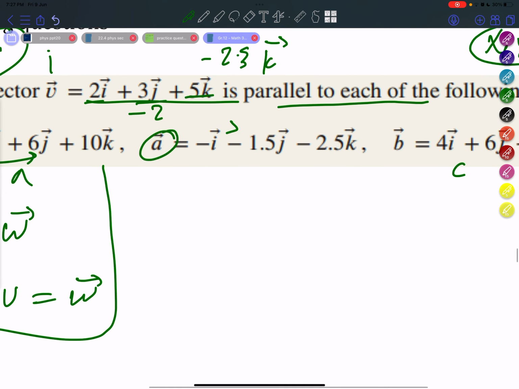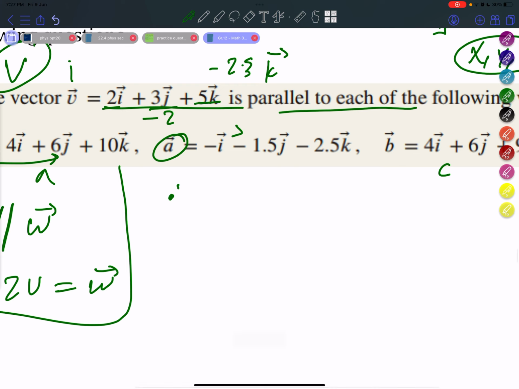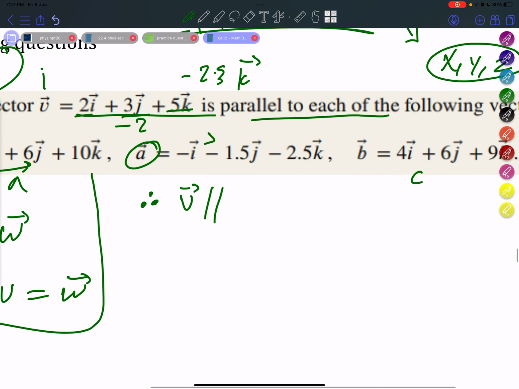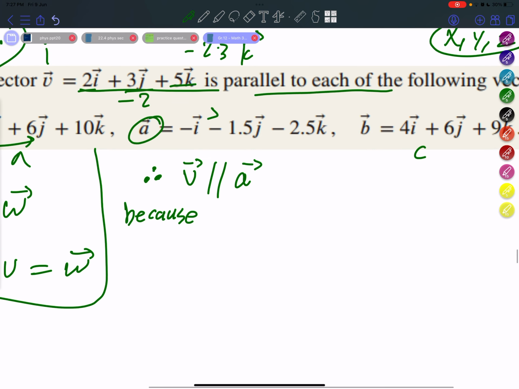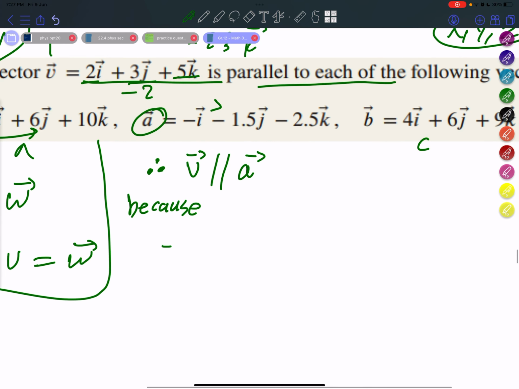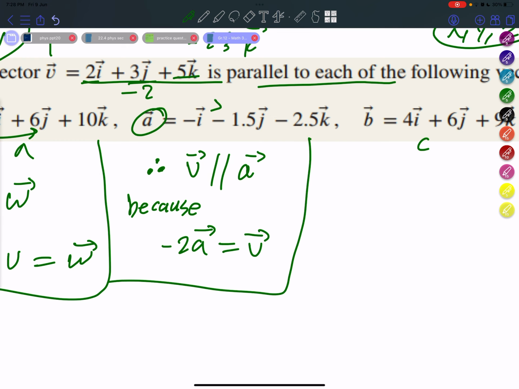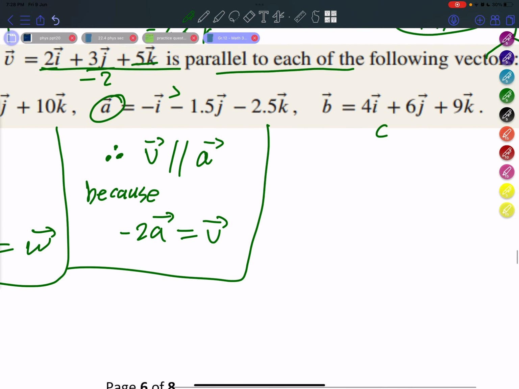vector a. So again, we will say therefore vector v is parallel to vector a. Why? Because let's say -2a equals vector v. So both of these are vectors. Moving on to question 1c.